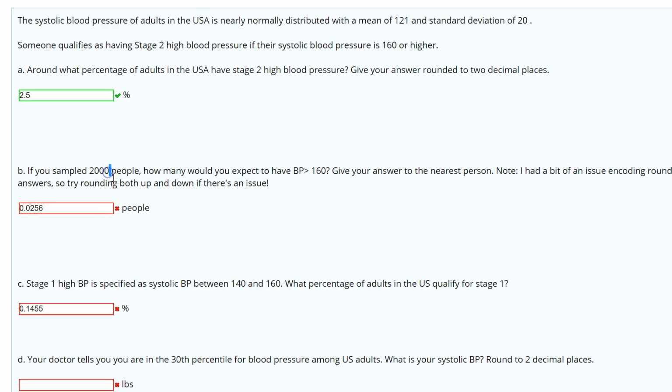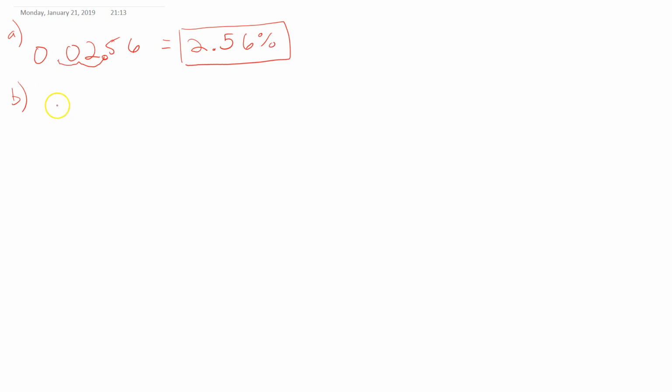And so if they're telling us, okay, we took 2,000 people, and I expect 2.56% of them to have high blood pressure, well, then we would expect 2.56% of the 2,000 to have high blood pressure. How many people would that be? Well, as we've done with any percentages, we're just going to multiply it. So this times 2.56%, or 0.0256.